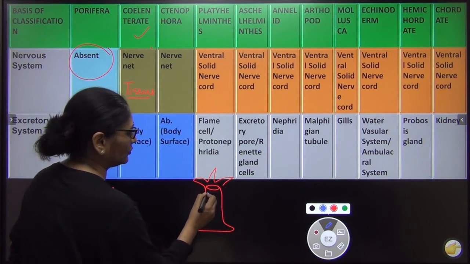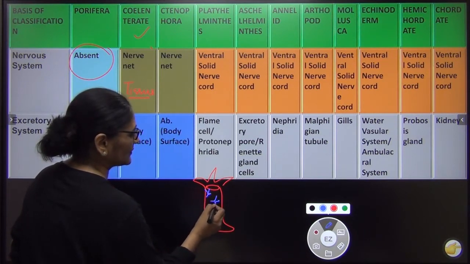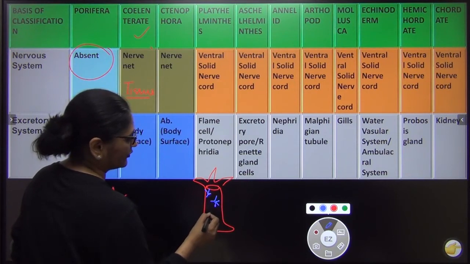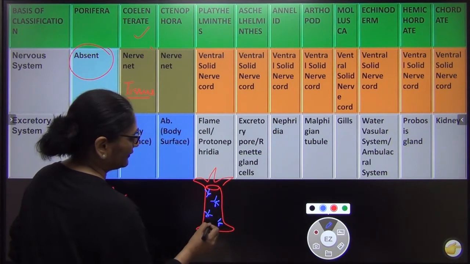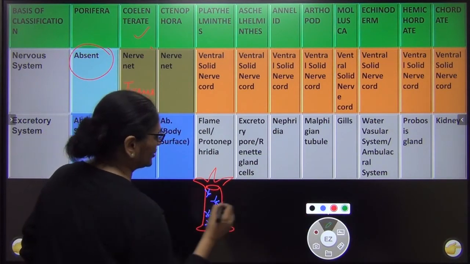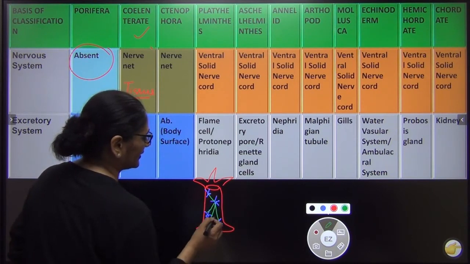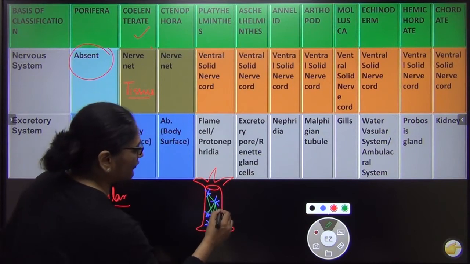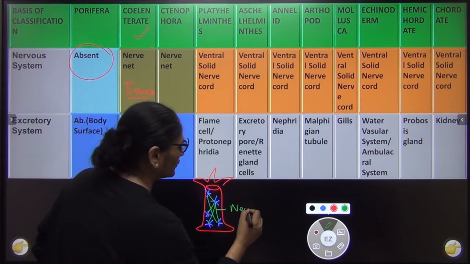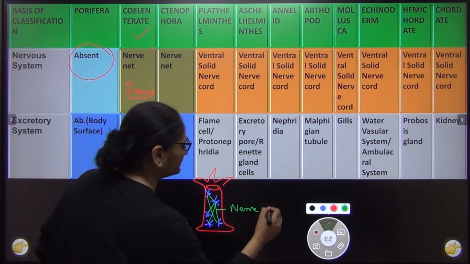See, this is a neuron जिसमें से ऐसे cyton निकल रहा है. This is a neuron जिसमें से axons and dendrons निकल रहा है. There's another neuron here. There's another neuron here. There's another neuron here, and these are actually connected to each other like this. This is connected here. This is connected here. So it is actually forming what? It is forming a net. So we call it as nerve net.